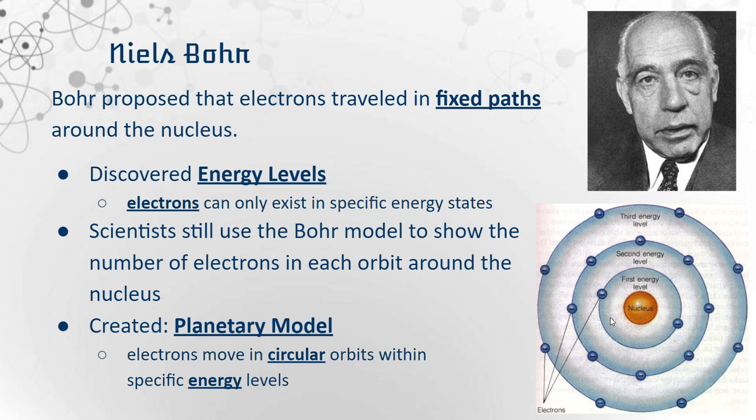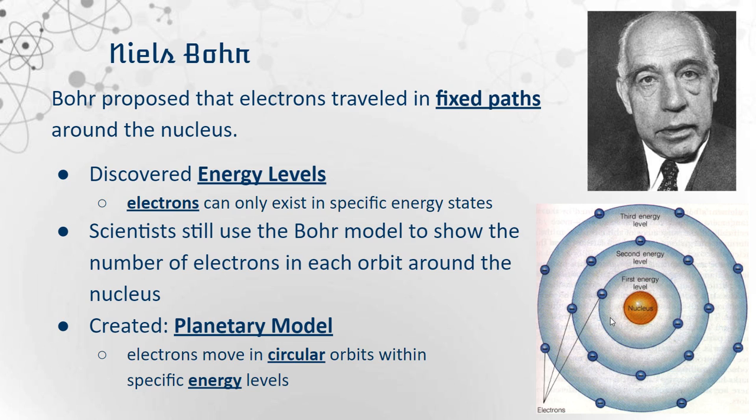Then we have Bohr. Niels Bohr came around and proposed that electrons traveled in fixed paths around the nucleus. He called these the energy levels, stating that electrons could only exist in specific energy states. Here on this example on the right, we have the nucleus. Outside of it, we have the first energy level with 2 electrons. Then we have the second energy level with 8. Then we have the third energy level. And it went on and on and on, just like that.